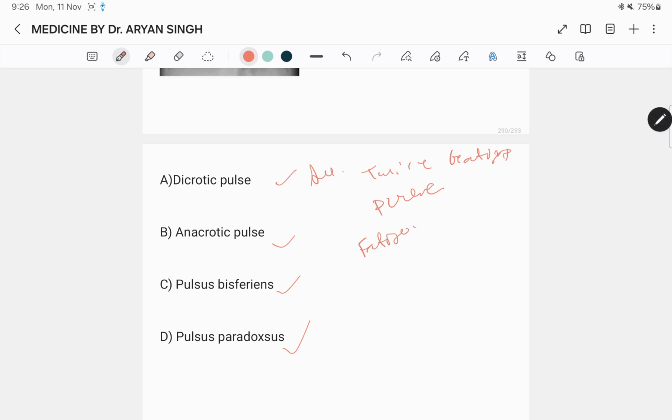What are the symptoms? Fatigue, chest pain, swelling in lower extremities.